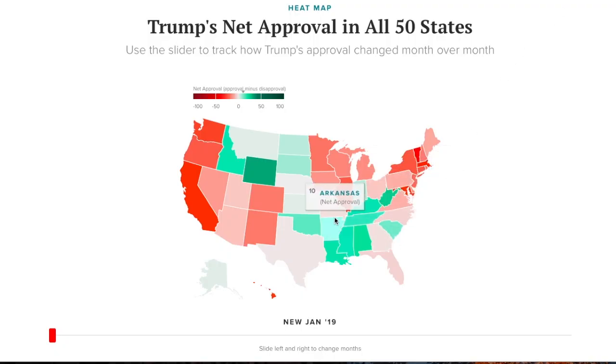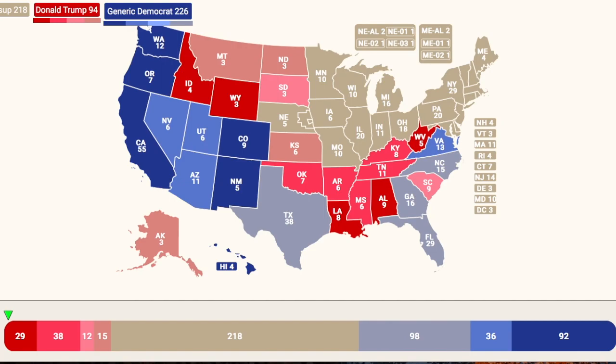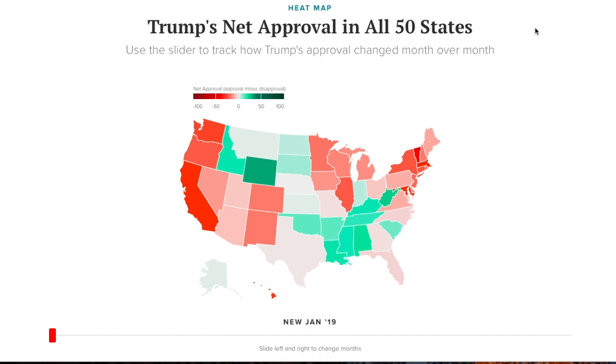Moving into, we're actually going to go up into the northeast, so we're going to start off in Maine, work our way down, and then move into the heartland. So Maine underwater by 11, that would move into the Democratic column. I'm not going to break it down by congressional districts, just because it's easier not to do that, and I don't have specific approval ratings for the congressional districts.